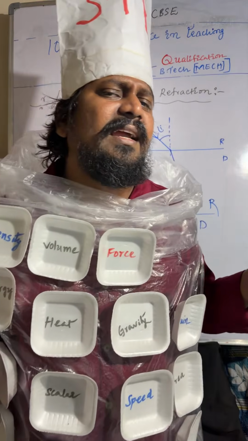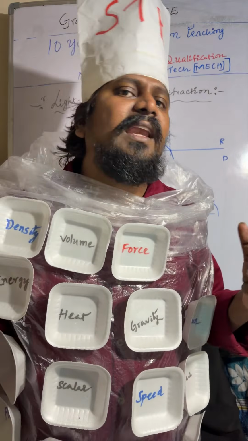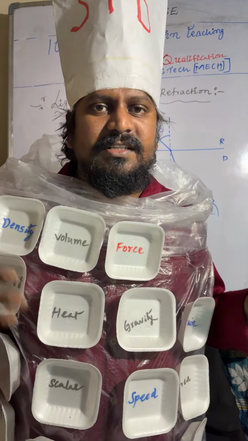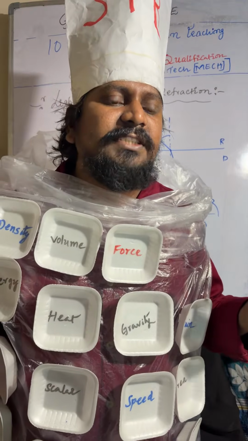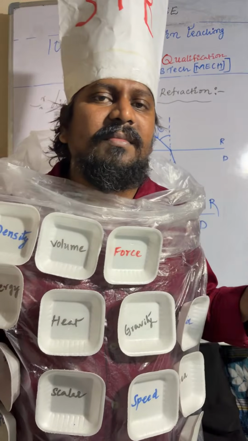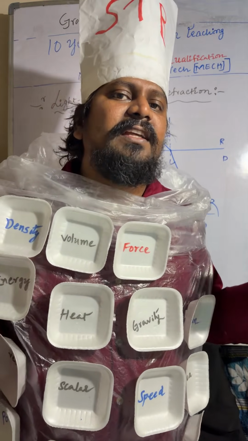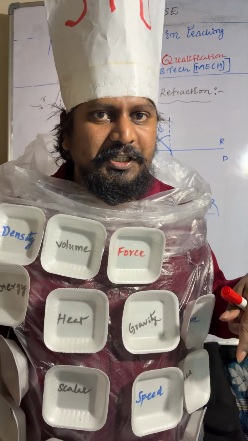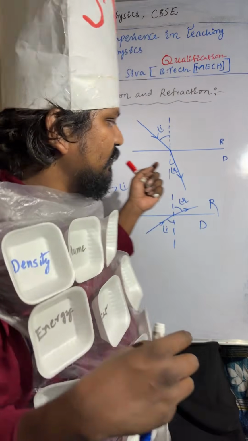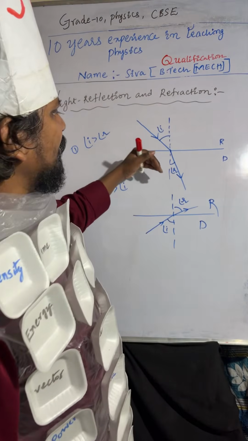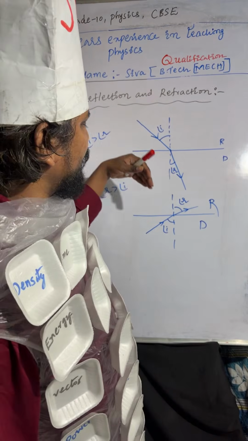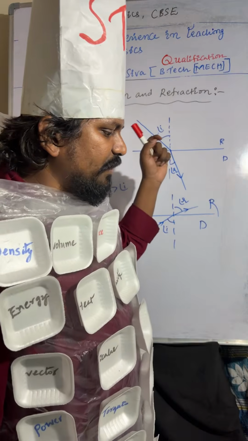So three definitions we can say for refraction. The bending of the light ray at the interface of the two media is called refraction, or the path of the light changes at the interface of the two media is called refraction. Changing a light ray's direction when it is passing from one medium to another medium at the interface of the two media is called refraction of light. Any definition you can take. So that is about refraction of light. When it is moving from rarer to denser, it bends towards the normal line. If it is moving from denser to rarer, it moves away from the normal line.